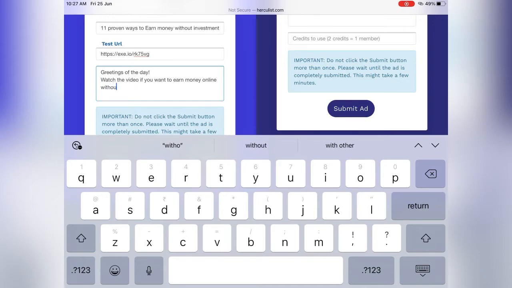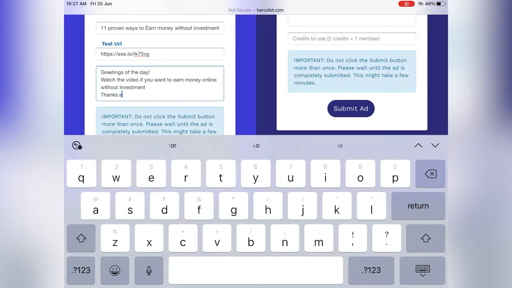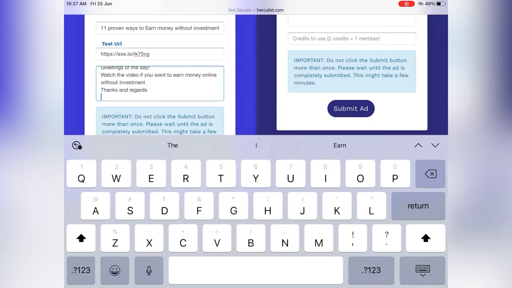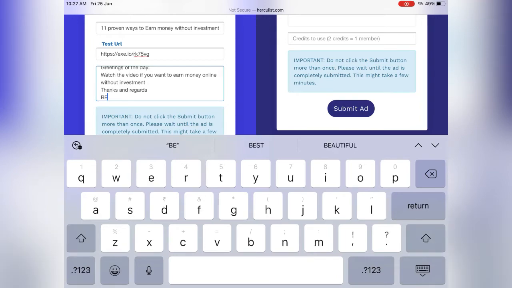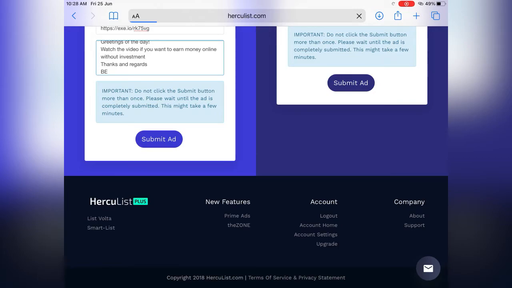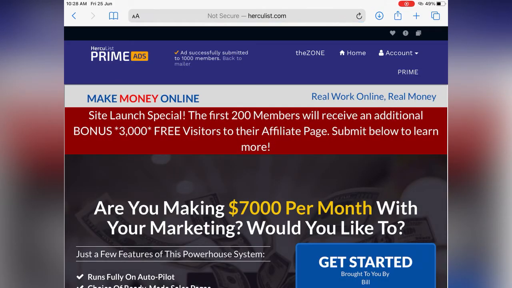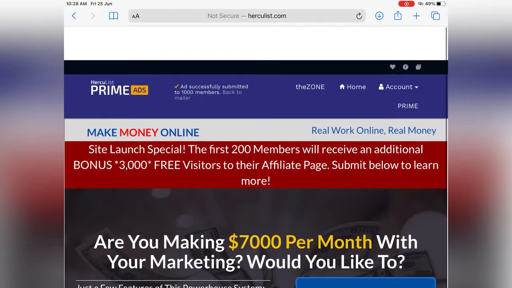You can use this method for various purposes, like creating an affiliate marketing business, where you can share your affiliate marketing links to 1,000 people every day and earn a lot of money. Once you are done, you can submit the ad at the bottom, and when you submit it, you will see that the ad was successfully submitted to 1,000 members. So this is how this process works, and this is how you can earn money by sharing your shortened links.